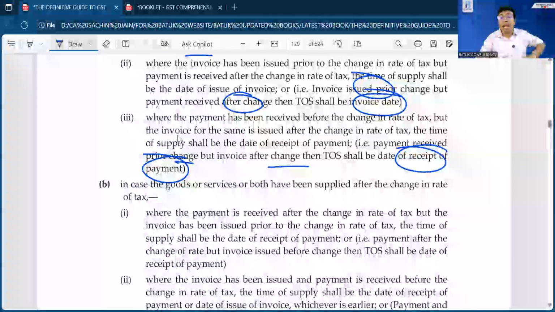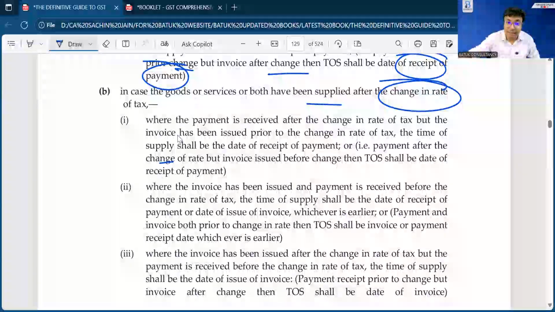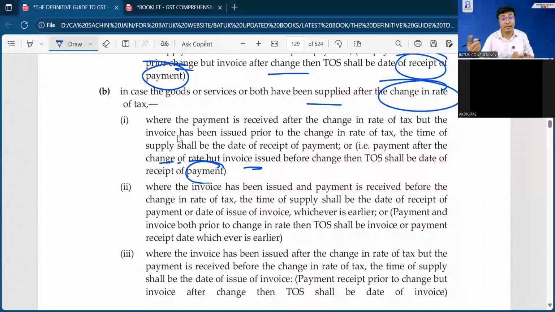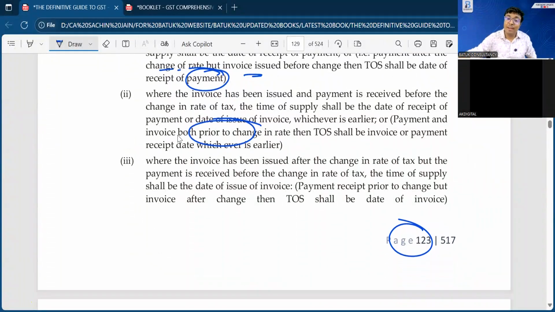And the second scenario, in case goods and services have been supplied after the change in rate of tax: if the payment is after the change in rate of tax but the invoice is prior, then your payment will be the time of supply, whichever is later. Second situation, if payment and invoice both are prior to the change in rate of tax, then I or P, whichever is earlier. If payment is received prior to the change but the invoice is after the change, then your invoice date will be treated as the time of supply.